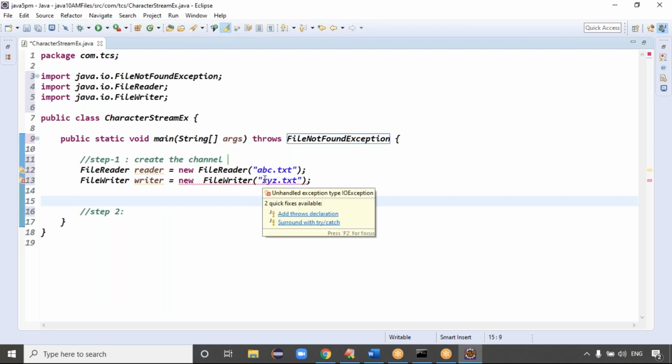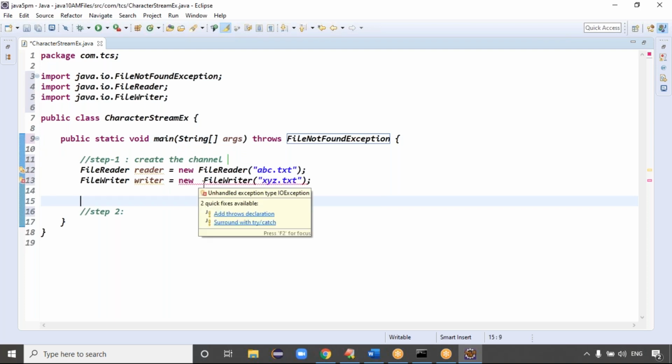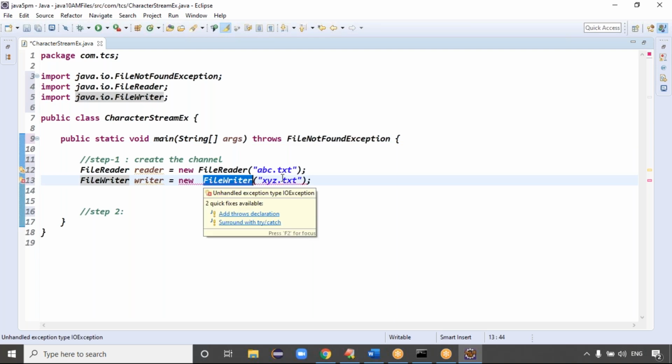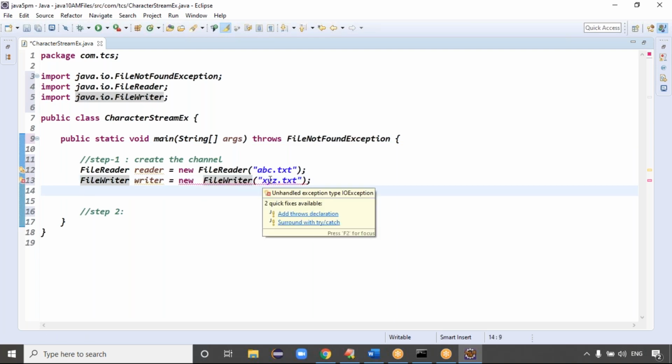Add throws declaration. FileReader means reading the data, FileWriter means writing the data. FileInputStream is to read the data, and if the file is not available we get FileNotFoundException. But FileWriter is basically to write the data, and while writing the data we get IOException, guys. In this case, add throws declaration, IOException.